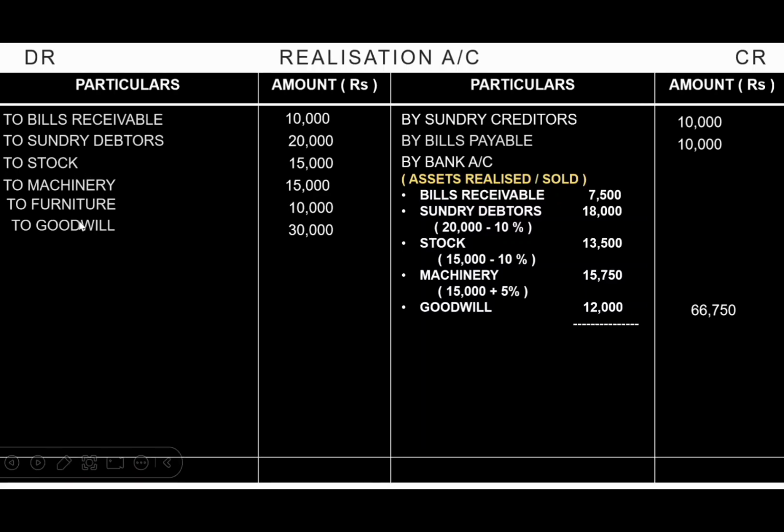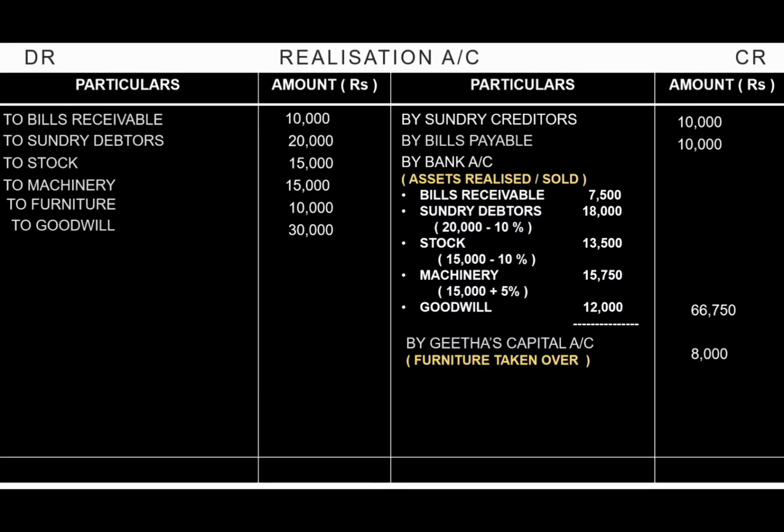Now here, after all assets have been realized, furniture is not being realized. But as per the adjustment, the furniture is taken over by a partner. So furniture is taken over by Geeta. So furniture will be transferred to Geeta's account. So we write it as by Geeta's capital account, furniture taken over. So she takes over furniture at the value of rupees 8,000.